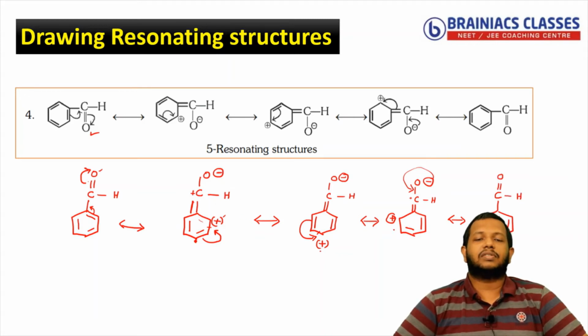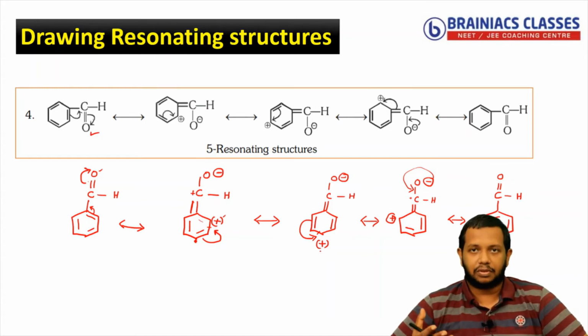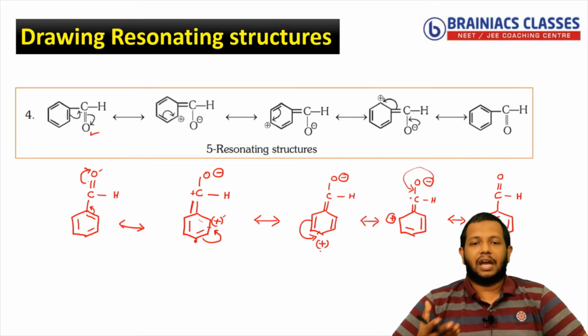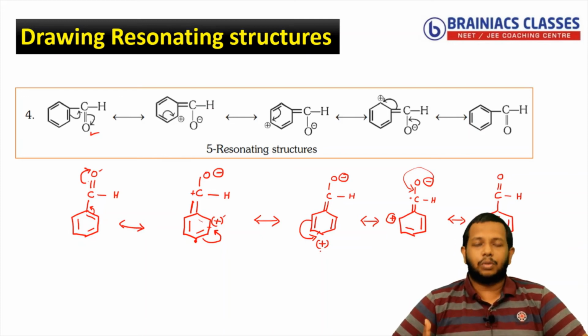So again you can see 5 resonating structures are coming. So these are the maximum possibilities. So I have shown you all the possibilities: when a lone pair comes, when a positive charge comes, when a negative charge comes, and when a pi bond is present, how to shift it. This you need to understand and redraw as much as possible. Okay.